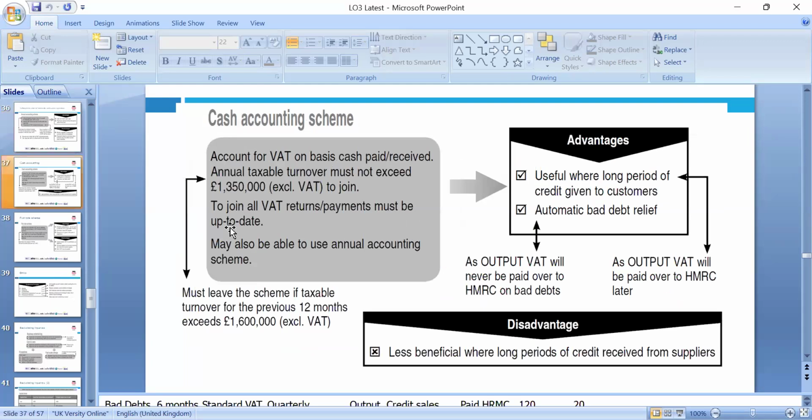Cash accounting. Cash accounting can be used with the annual accounting. It means when you receive the cash, and when you make the payments, then you can do the VAT. Otherwise, you do not do the return. On the basis of what is paid or received, annual taxable turnover must not exceed 1.3 million.